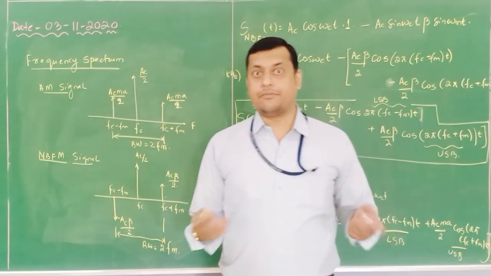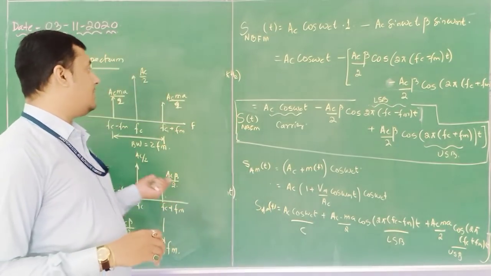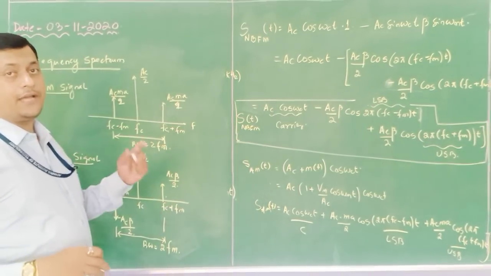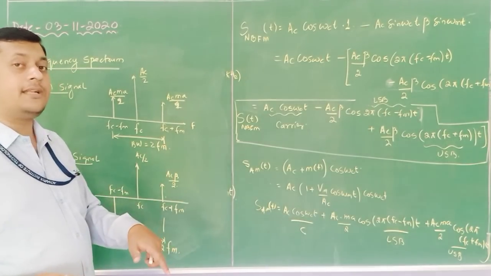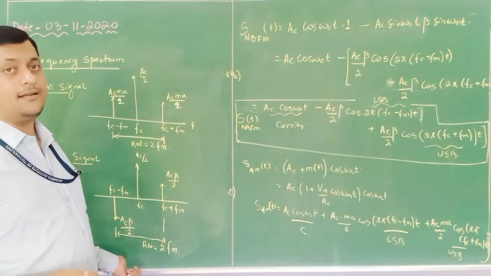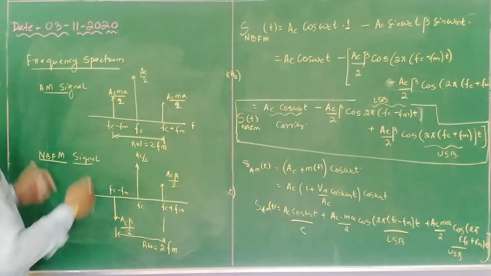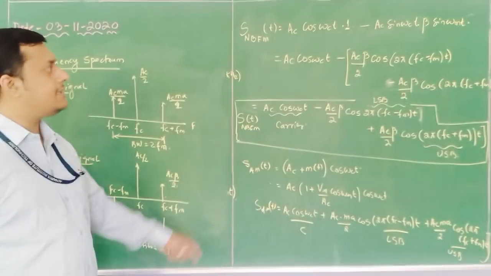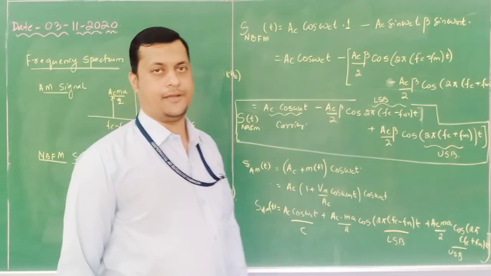But what is the difference? In AM the sideband amplitudes are positive, but in NBFM the upper sideband is positive and the lower sideband is a negative component. So this is the frequency spectrum for NBFM. These are the basic relations of the NBFM signal.